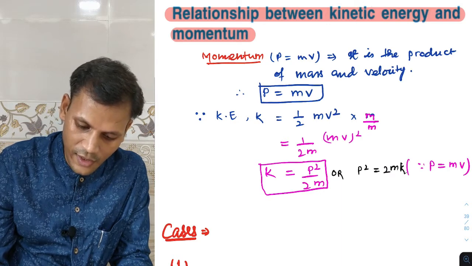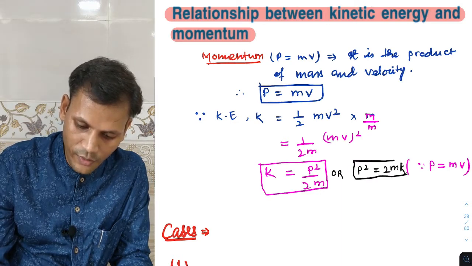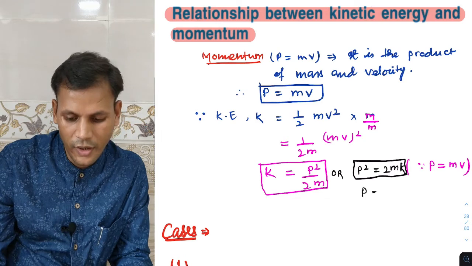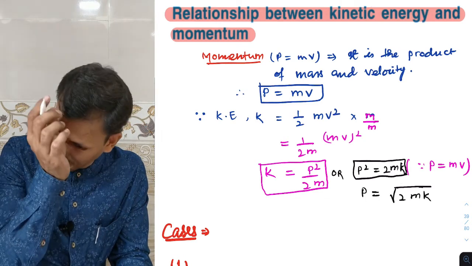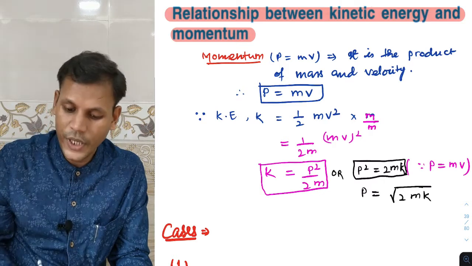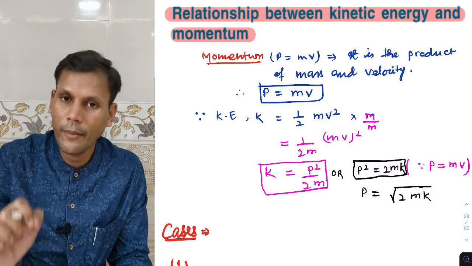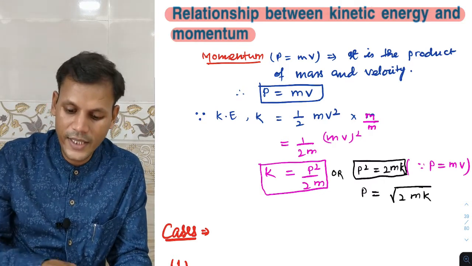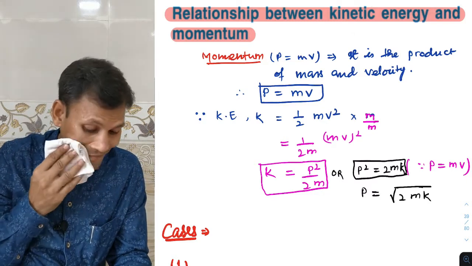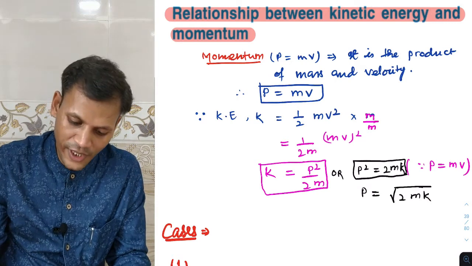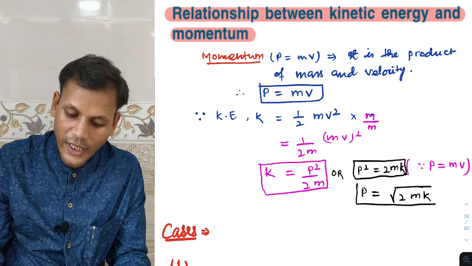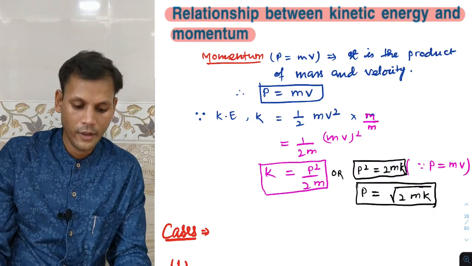P square will be 2mK. This is also a relation. P square equals 2mK, so P will be root of 2mK. Terms must be clear. What is P? P is the momentum, m is the mass, and K is the kinetic energy. So this is the relation between kinetic energy and momentum.